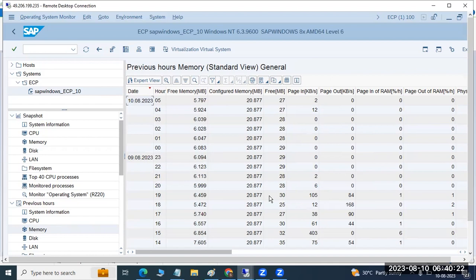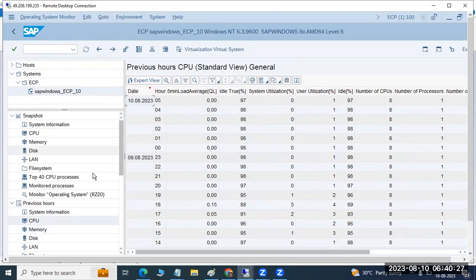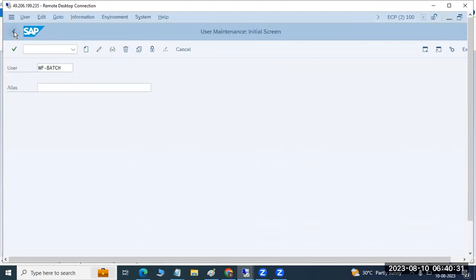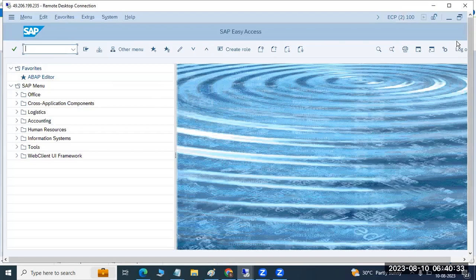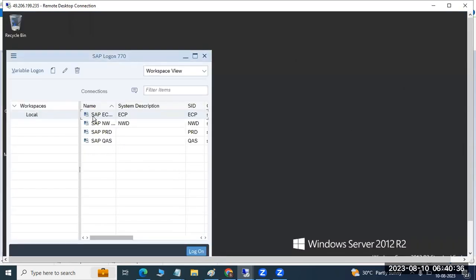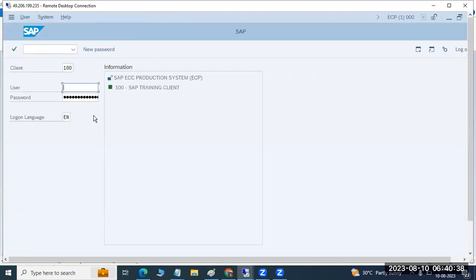You can also connect to the ECP system. ECP is our production system, an ECC production system. Here many users are logging in and doing business. You can treat it the same as your organizational systems, but with less business. The common monitoring is all in place here, so you can do that from here.